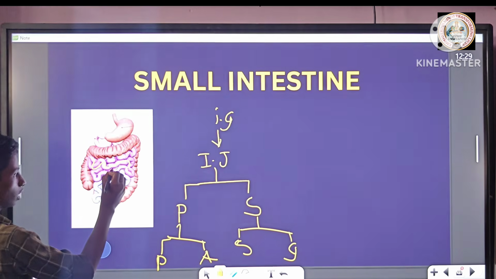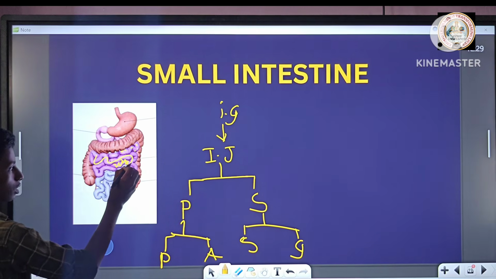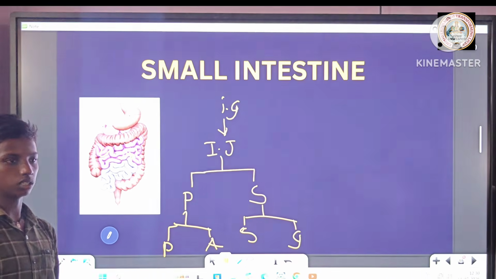There is a finger-like structure in the small intestine. It is called microvillus. This microvillus helps in the absorption of food into blood vessels.